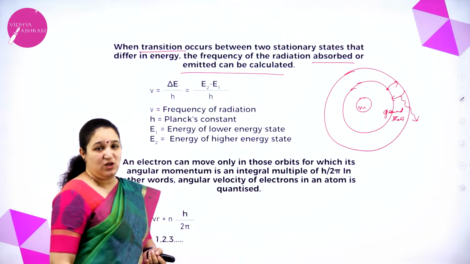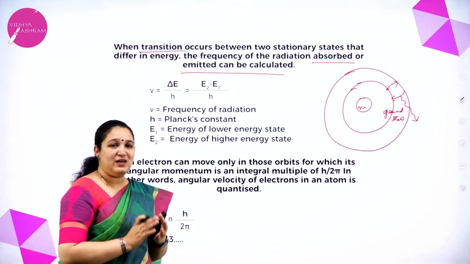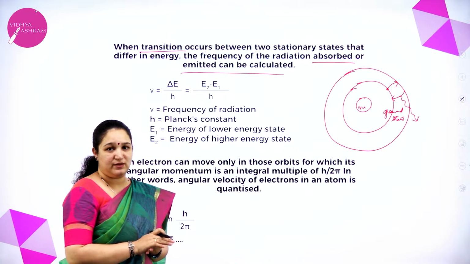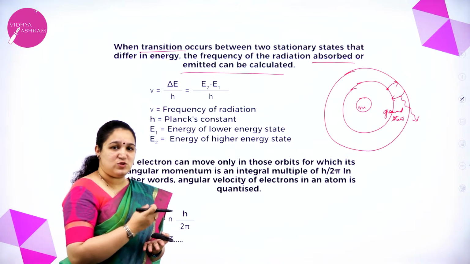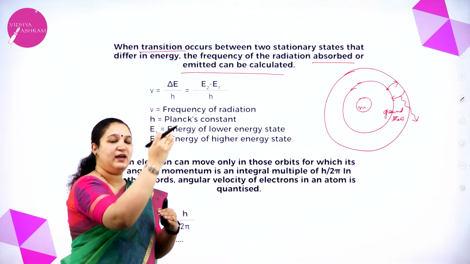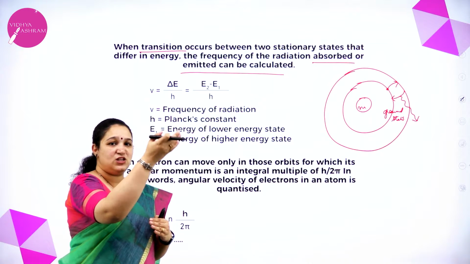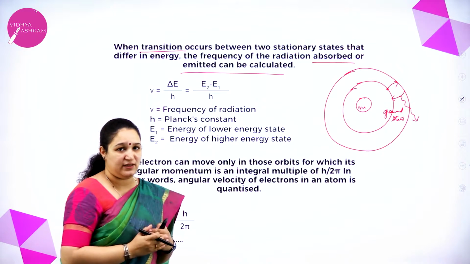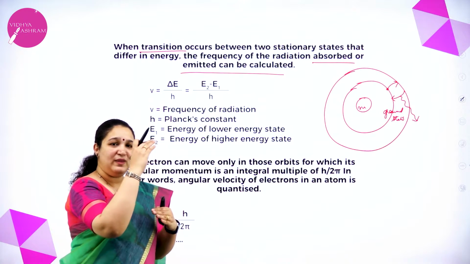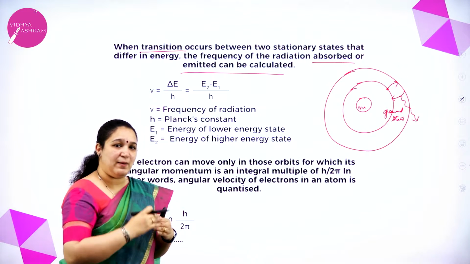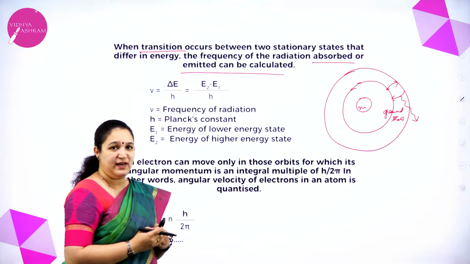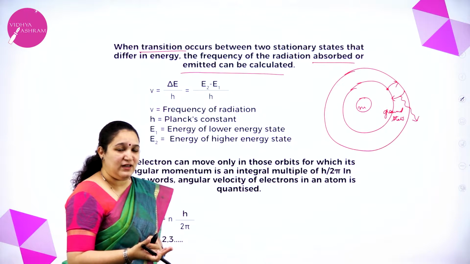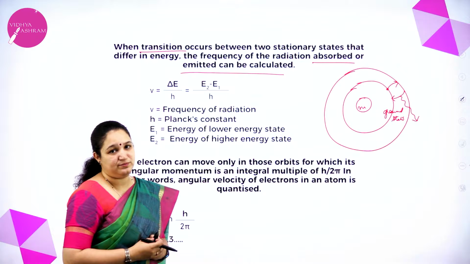So what did I tell? When the electron is in its own orbit, we say the electron is in the ground state. Now the electron can absorb energy and jump to a higher energy level. That higher energy level, which is not its own place, we call the excited state. Now from the excited state, when it has to come back to its ground state, the extra energy it had absorbed, it will liberate in the form of radiation.